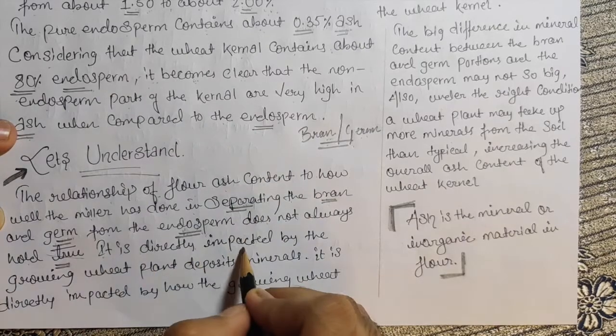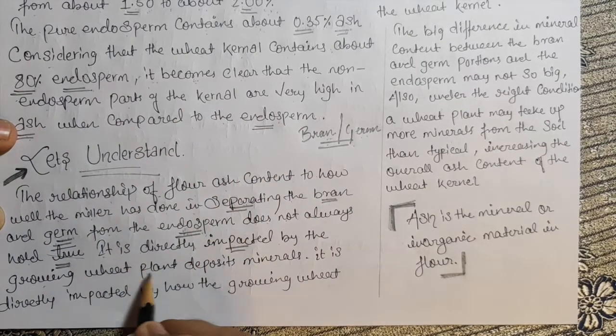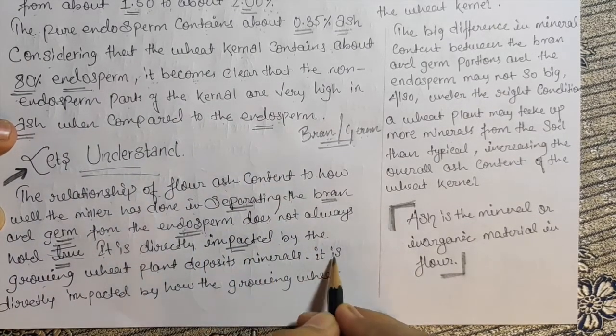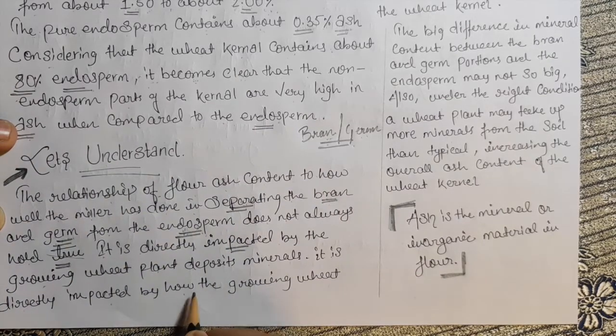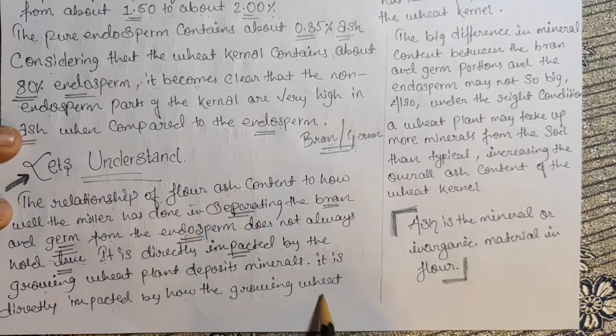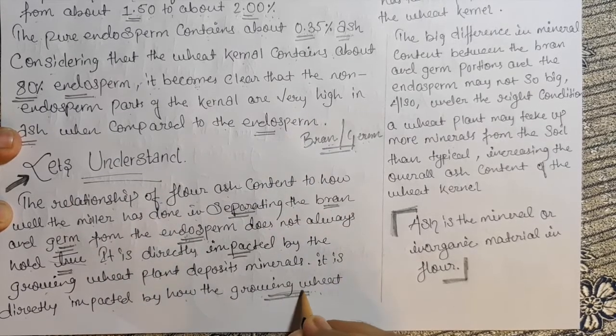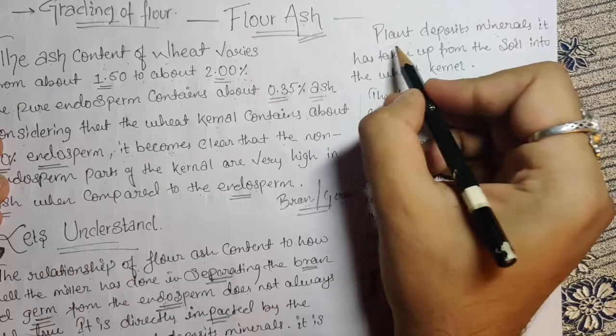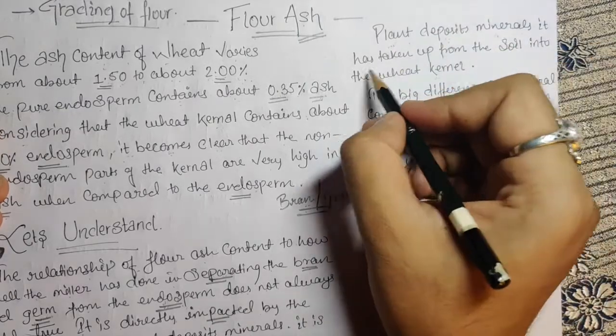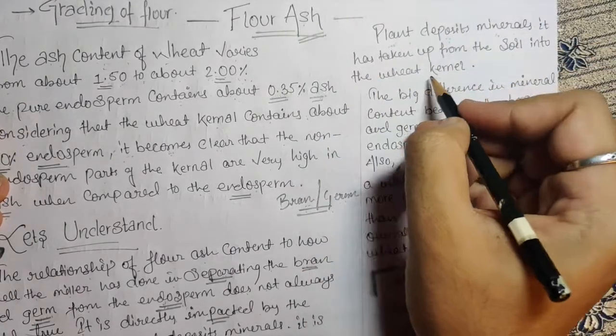It is directly impacted by how the growing wheat plant deposits minerals. So let me explain this portion. The growing wheat plant deposits minerals it has taken up from the soil into the wheat kernel.